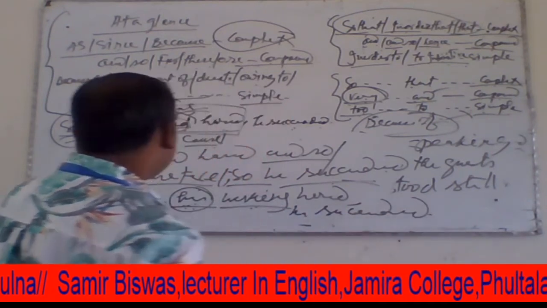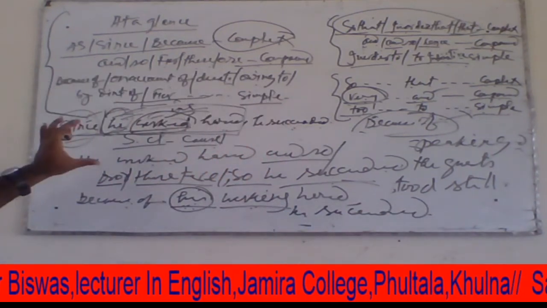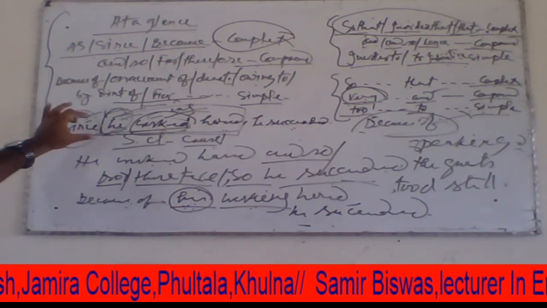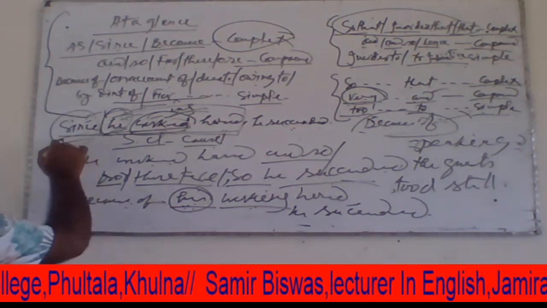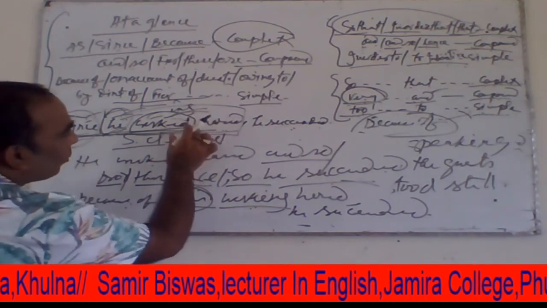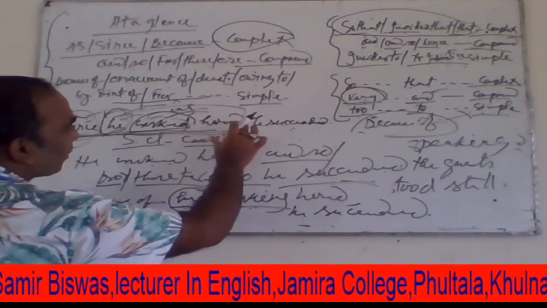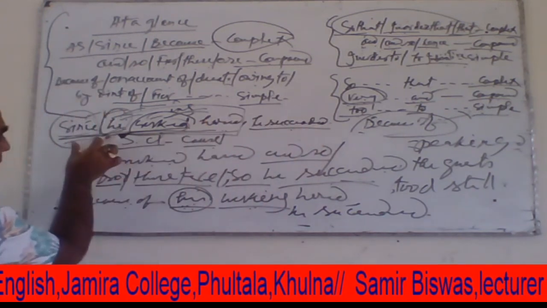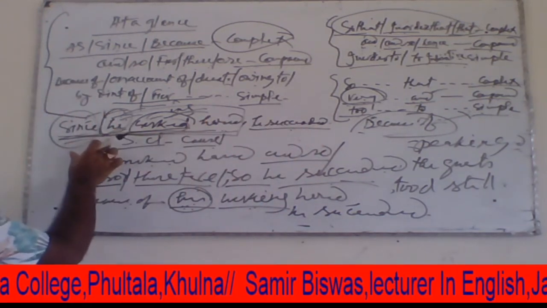So dear students, now we can give another explanation about this complex sentence. This subordinate clause can be used in the last portion of the sentence, and the principal clause can be used at the beginning of the complex sentence.